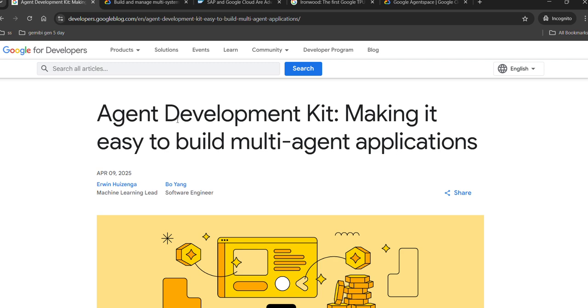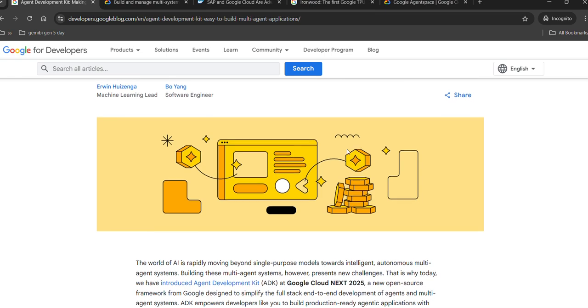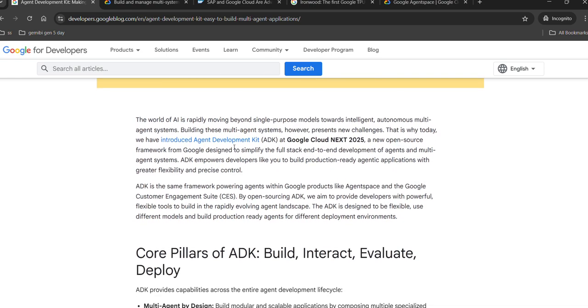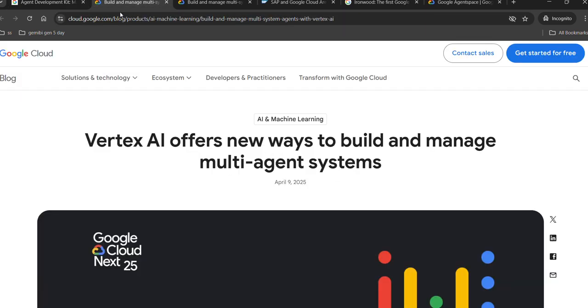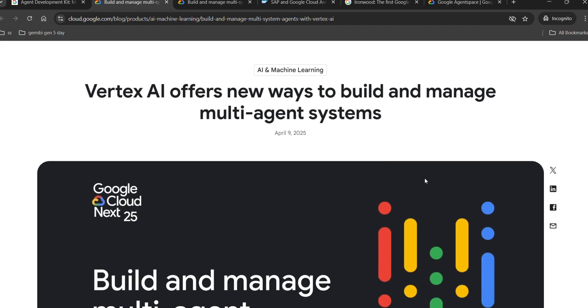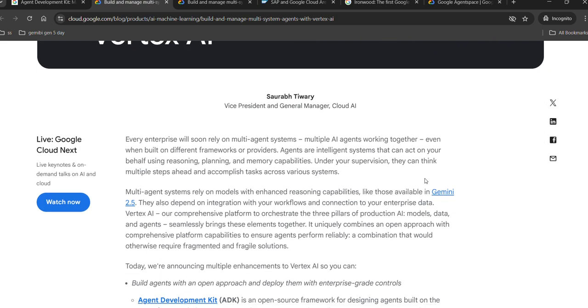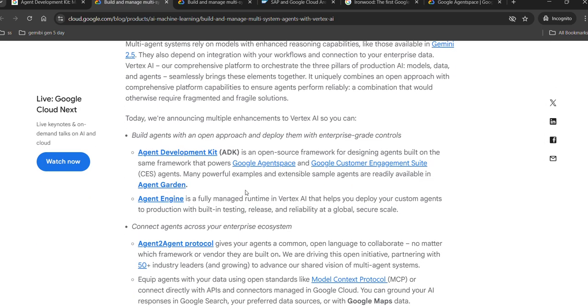So there's a new announcement, the Agent Development Kit. It makes it easy to develop multi-agent applications. So you can see here the introduction about the Agent Development Kit. We can use Vertex AI to create a multi-agent system to build, manage and deploy everything. So we can have these options.